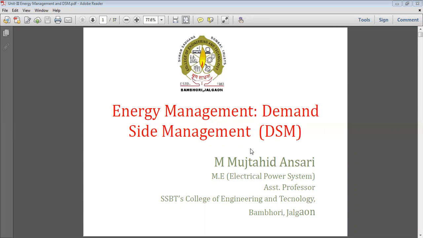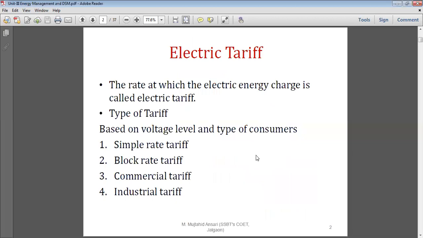It also includes power factor management as well as the maximum demand, either in kVA or kilowatt. So for this, first of all we will start from the tariff. If we are able to understand the different types of tariff, it definitely becomes easier to understand demand side management as well as, simply, energy management. Okay, so what is tariff?